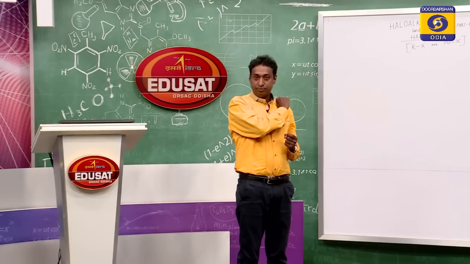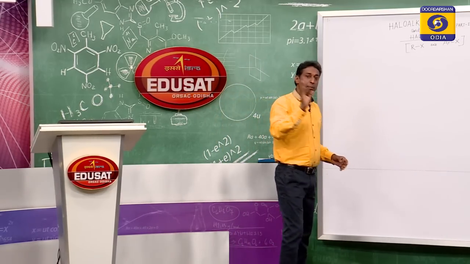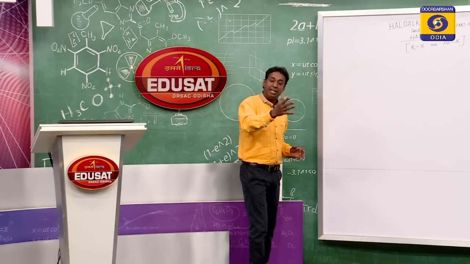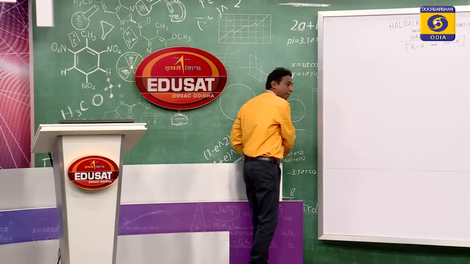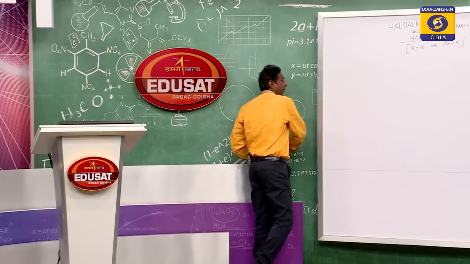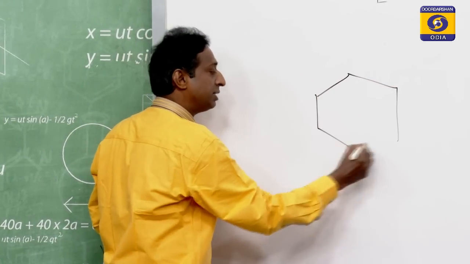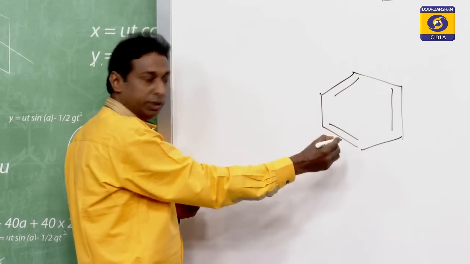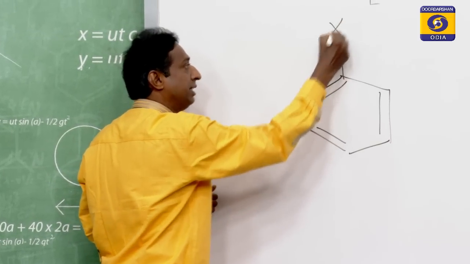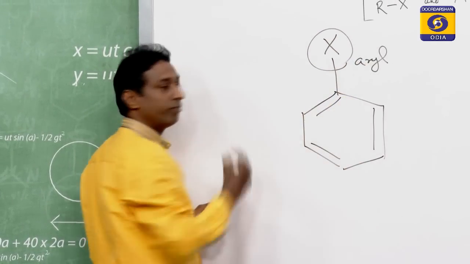Look at the board. I will give you one example where you see how benzyl, alkyl and aryl differ. This is the benzene nucleus. You have 3 pi bonds in alternate positions. If I put a halogen here, this is called an aryl group.